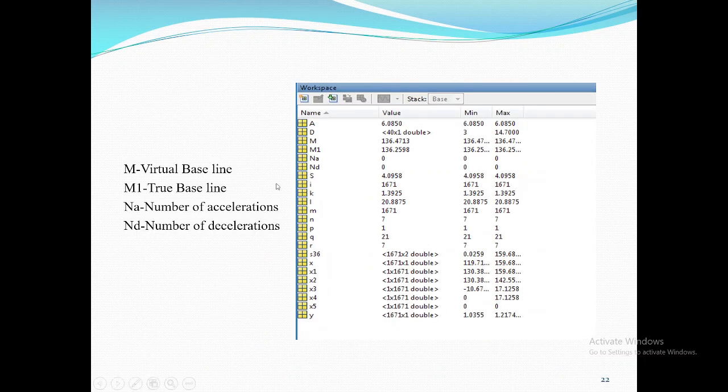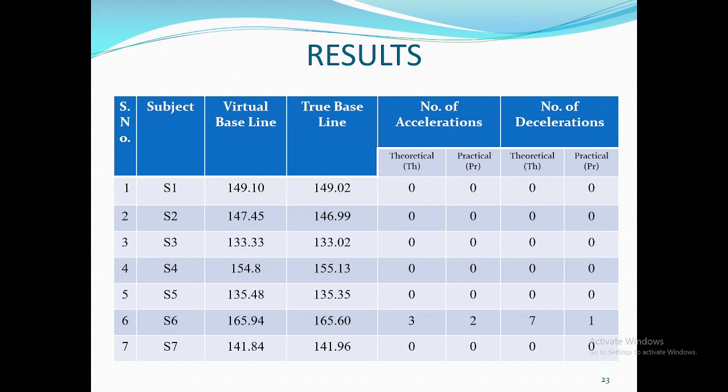This is the workspace window. In this, M is the virtual baseline, M1 is the true baseline, NA is the number of accelerations and ND the number of decelerations, and you can see the corresponding values of them. The program was run for all the 57 samples and the results were tabulated in this fashion. S1, S2 and so on are the subject numbers, with the corresponding morphological features of virtual baseline, true baseline, number of accelerations and number of decelerations.